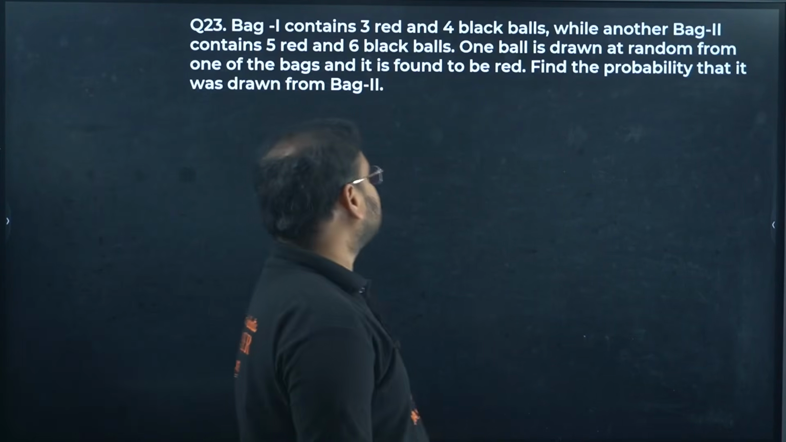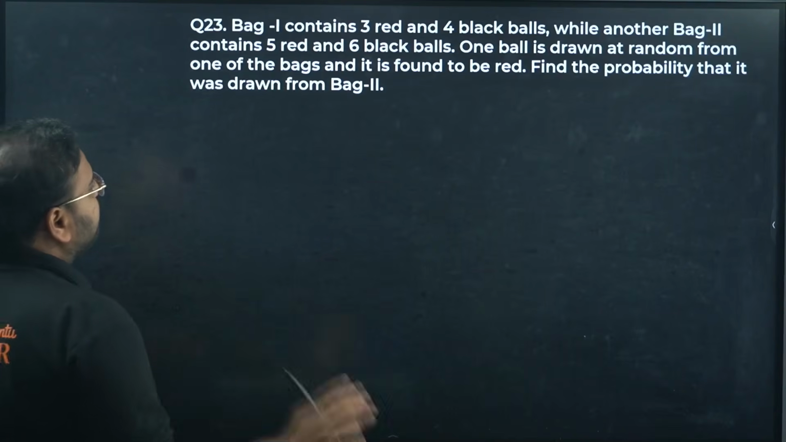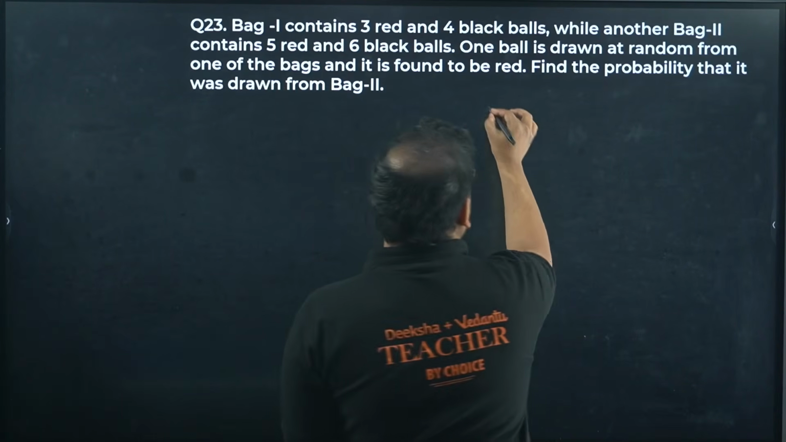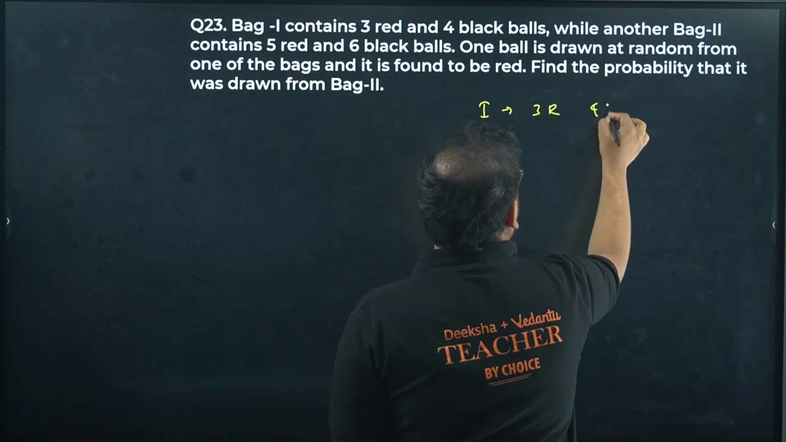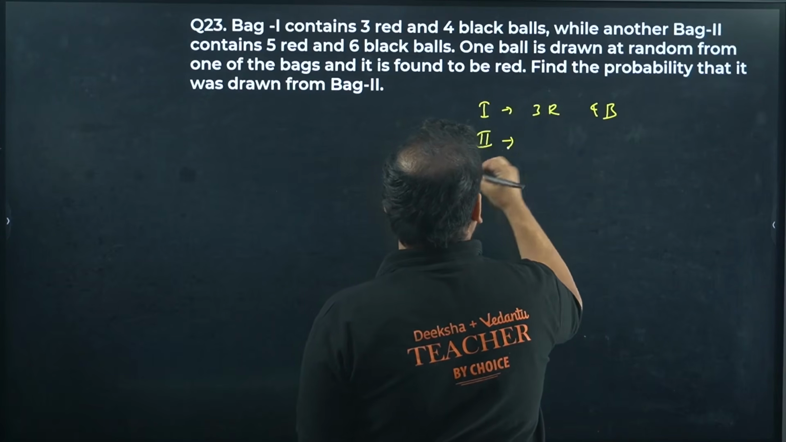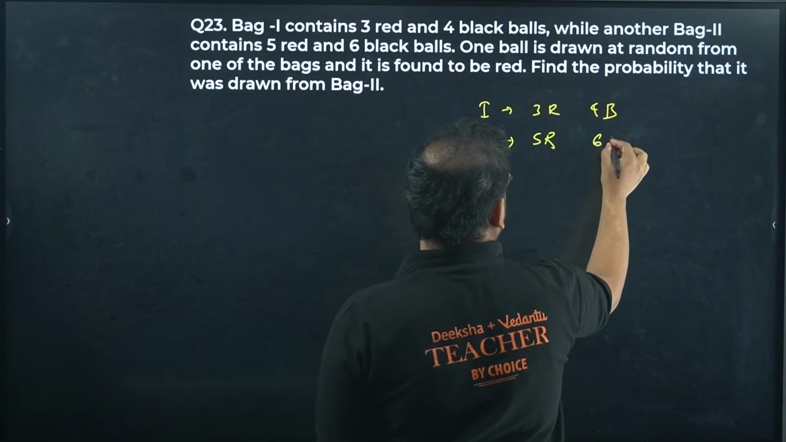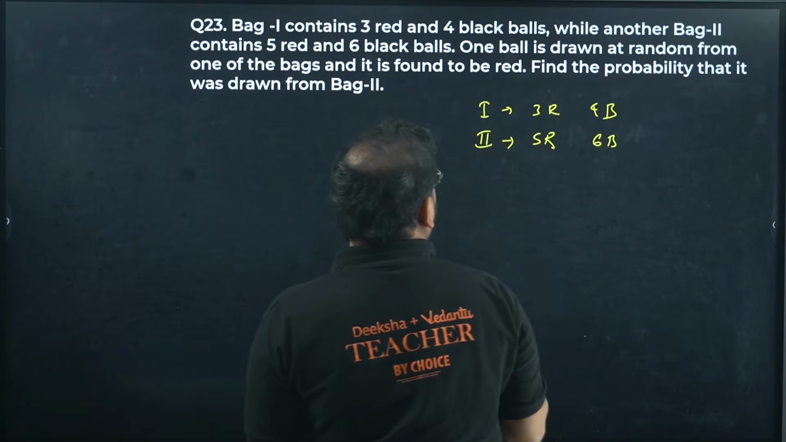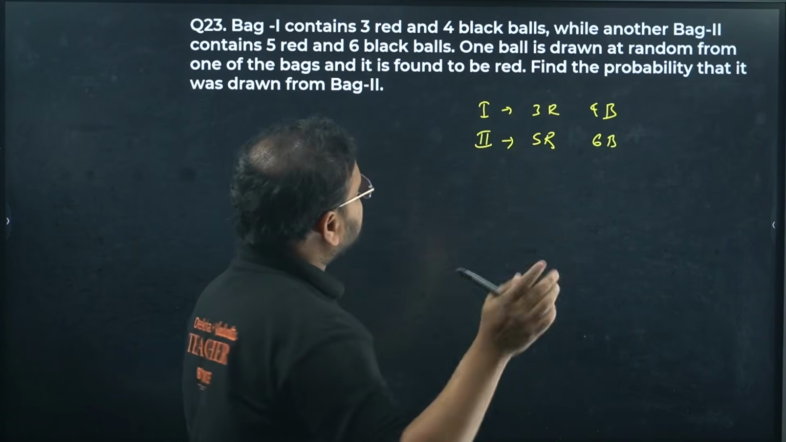Bag 1 contains, this is a 3 marker. Pay attention. Bag 1 contains 3 red and 4 black balls, while bag 2 contains 5 red and 6 black balls. The bags are chosen at random, I guess. The bags are chosen at random.